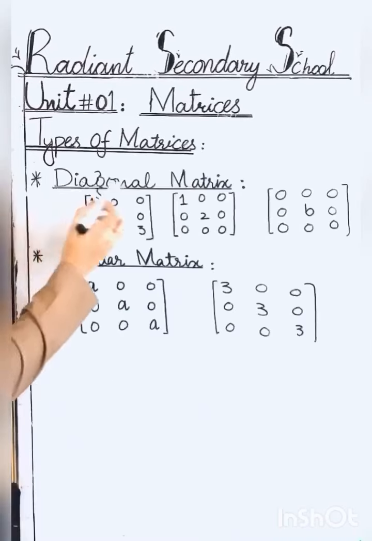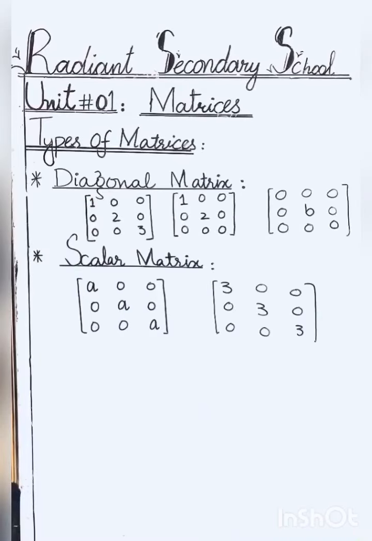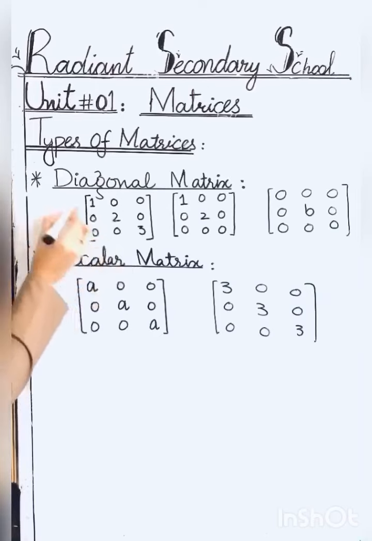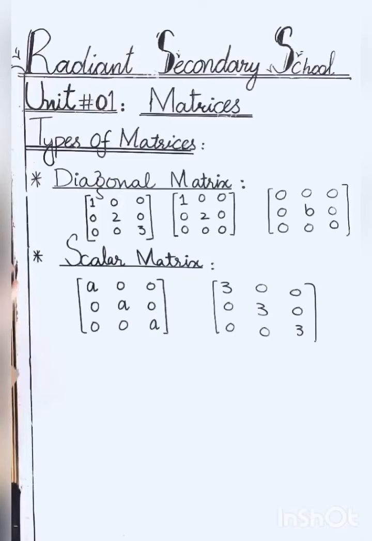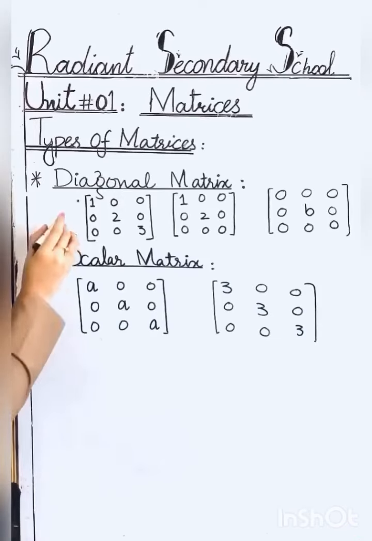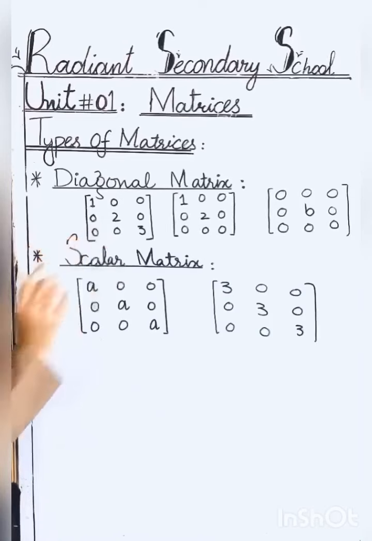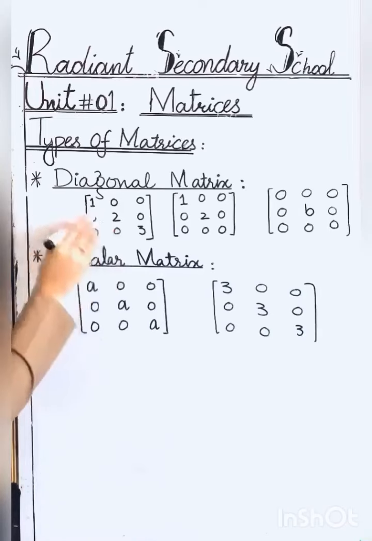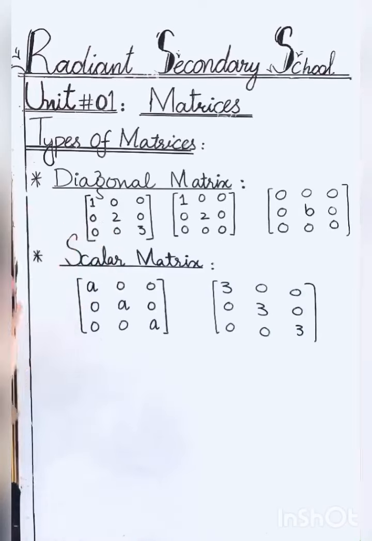Next one is diagonal matrix. A square matrix is called the diagonal matrix if at least any one of the entries of the diagonal is non-zero. This is the diagonal, and the diagonal entries must not be 0. For example, in the diagonal 1, 2, 3 is present. They are not the zeros. So this is the diagonal matrix. The diagonal entries are not 0. So this is the diagonal matrix.